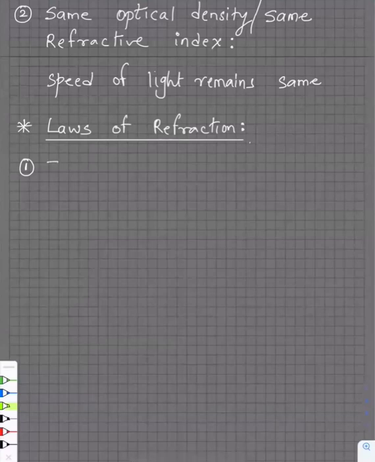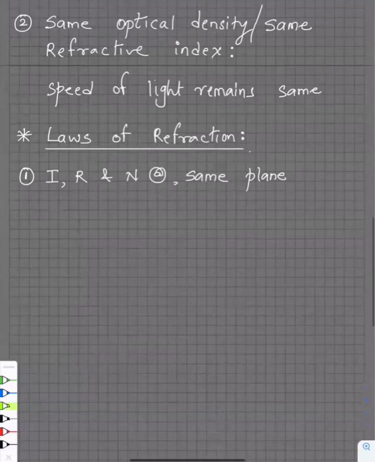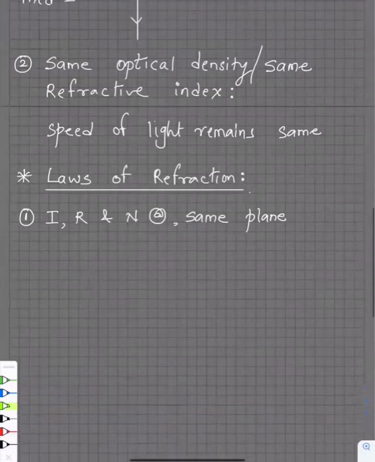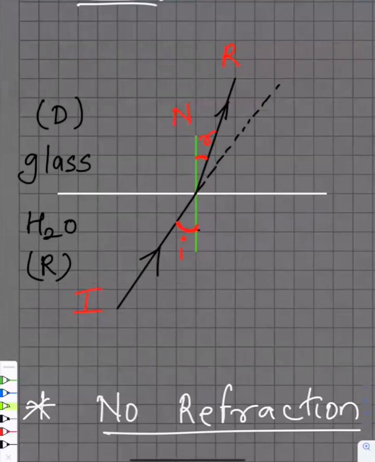guys, this is a little complicated, listen to me properly. The incident ray, the refracted ray, and the normal at the point of incidence all lie in the same plane. I've written the short form, not the full form, so in exams you can't write this. It's just for understanding. Now what does this statement mean? Look at this diagram. Here I had an incident ray, then there was a normal, and then there was a refracted ray.